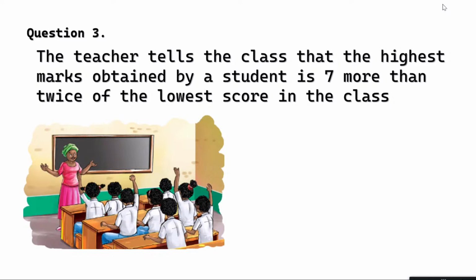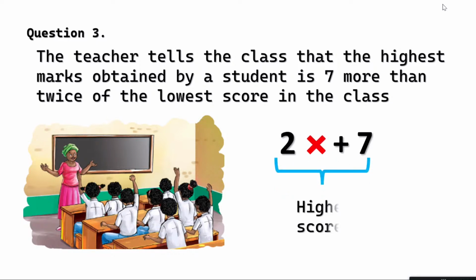But since the highest marks relation has been explained in terms of lowest marks, so चलिए lowest marks को ही variable लेके शुरू करते हैं. So let the lowest score of the test be x. The question is saying the highest marks are 7 more than twice the lowest. So what are you thinking? Of course, 2x plus 7. This is the highest score.